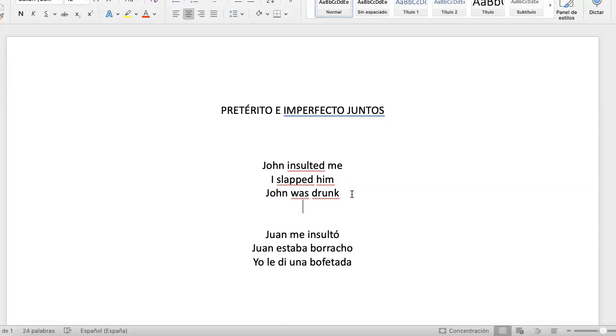Another important thing, and that's the last thing I need to tell you, is when you have verbs that express thoughts or desires or intentions, usually in Spanish you use the imperfect. Why? Because I'm going to give you an example. If you say, yo quería ir al cine.